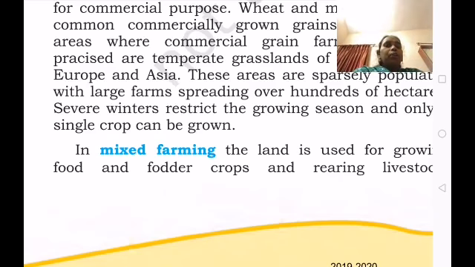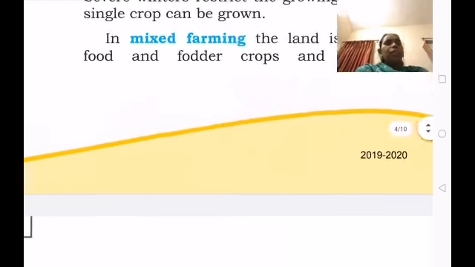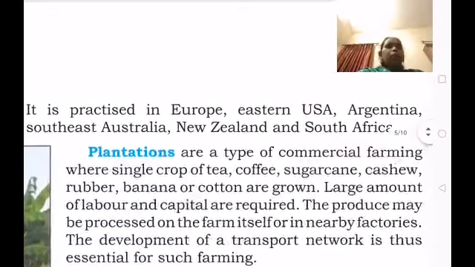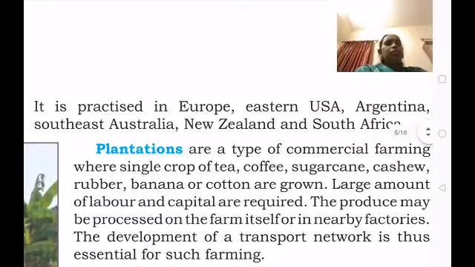In mixed farming, the land is used for growing food and fodder crops and rearing livestock. They grow crops, and also food and fodder for the animals.